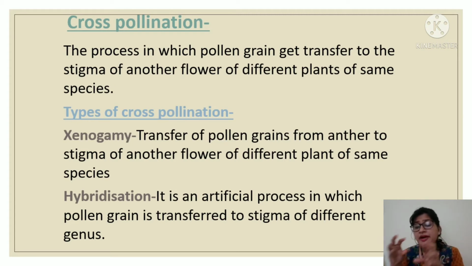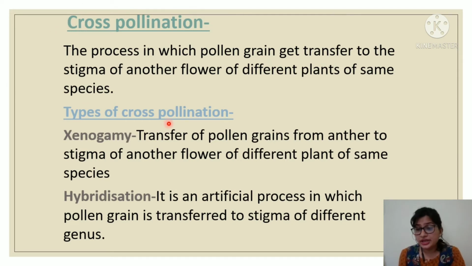Pollen grain will transfer from one plant to another plant of the same species. Suppose this is a mango plant and this is another mango plant. From this plant, pollen grains will move to this plant. See here, the process in which pollen grain gets transferred to the stigma of another flower of a different plant of the same species, that pollination is known as cross pollination.